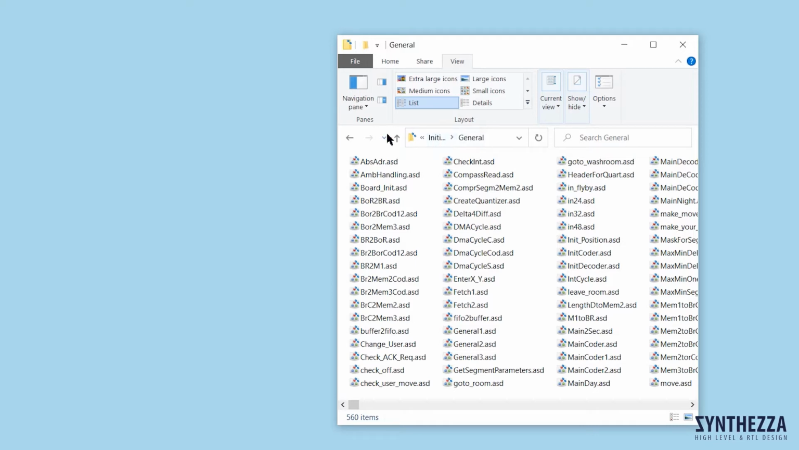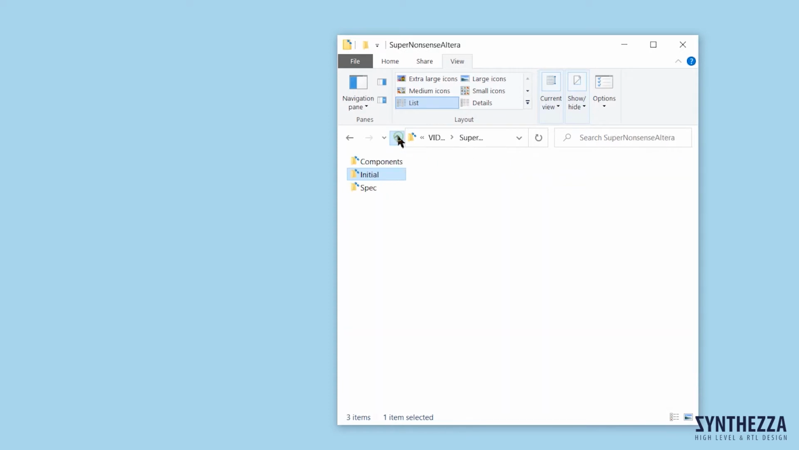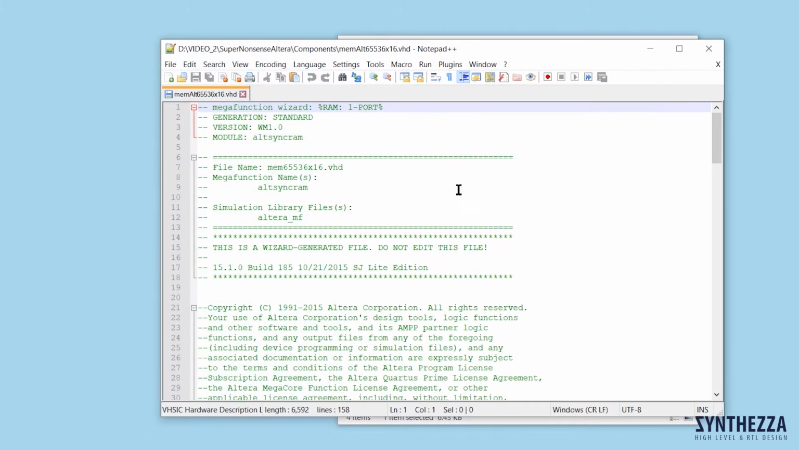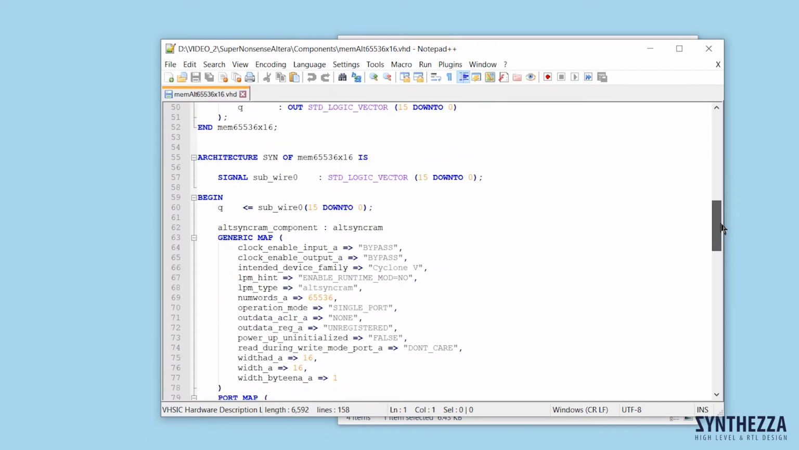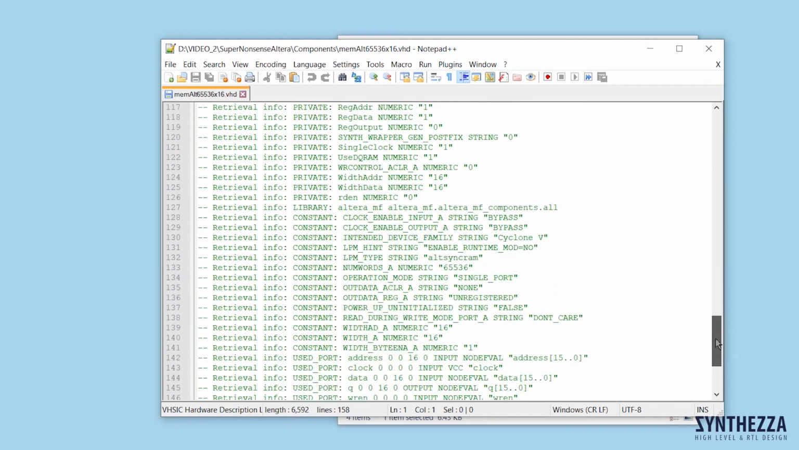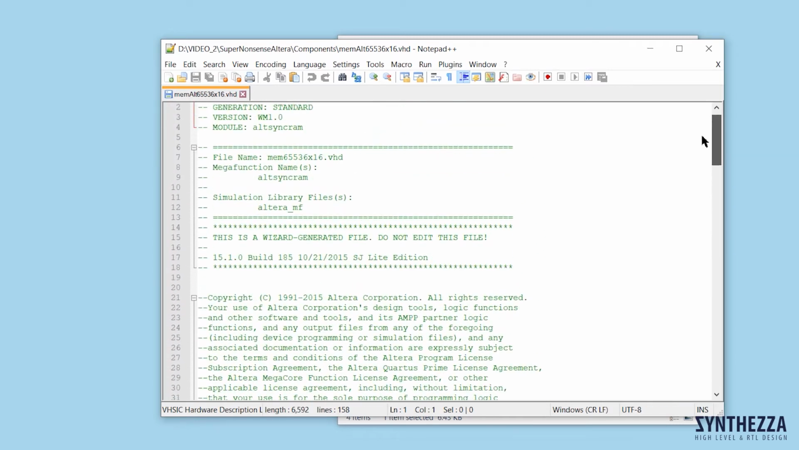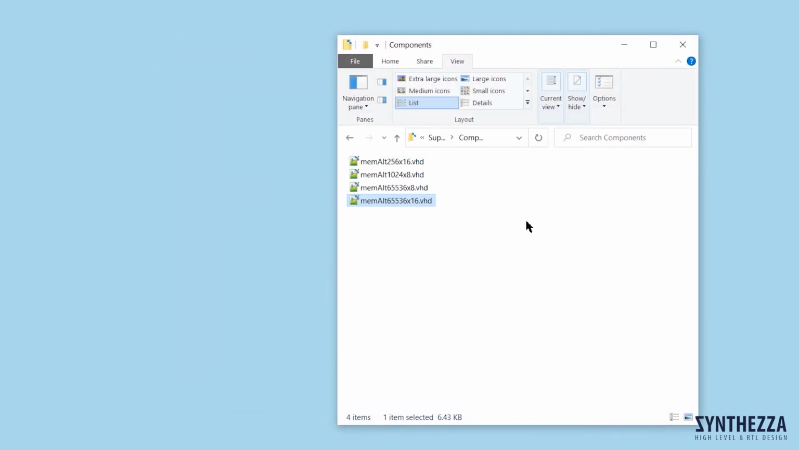If the designer would like to use a pre-designed IP core, they must place it in the third folder, Components. In this design we use 4 memory cores from Altera. One of them. I had generated them from the tool Quartus of Altera.